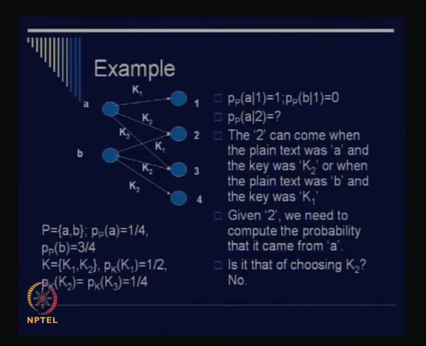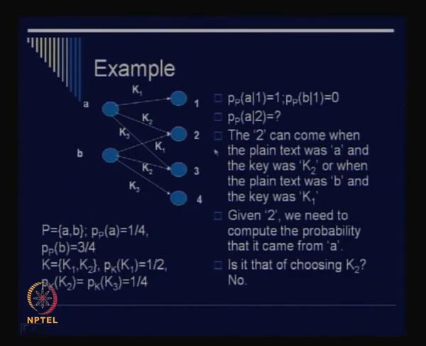Suppose your P(A given 1) is 1 and your P(B given 1) is 0, right? So this we have already understood, I guess. That is, if your ciphertext is 1, your plaintext can be A, and that occurrence probability is actually 1. And if your ciphertext is 1, then the occurrence of B as a plaintext is actually 0. Okay, so you would like to compute this also. That is, what is the a posteriori probability that A occurs as a plaintext given 2 as a ciphertext.